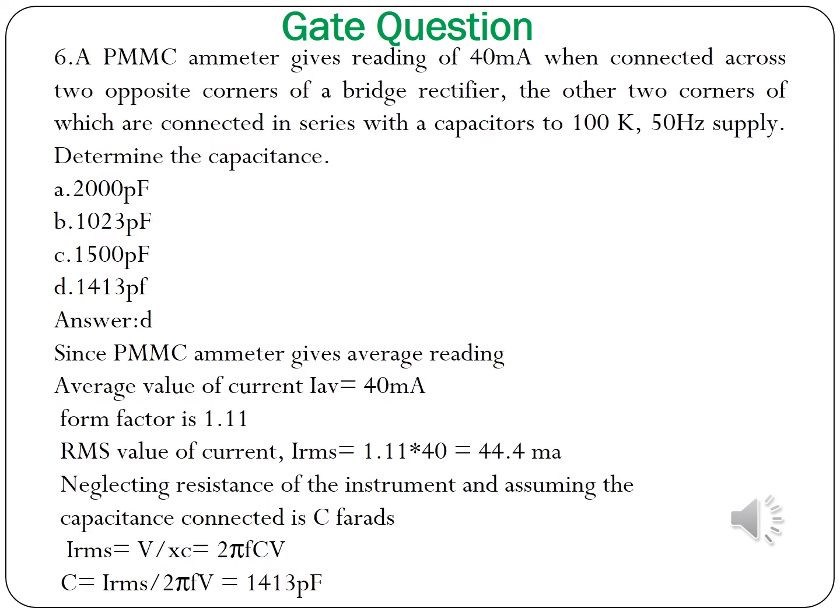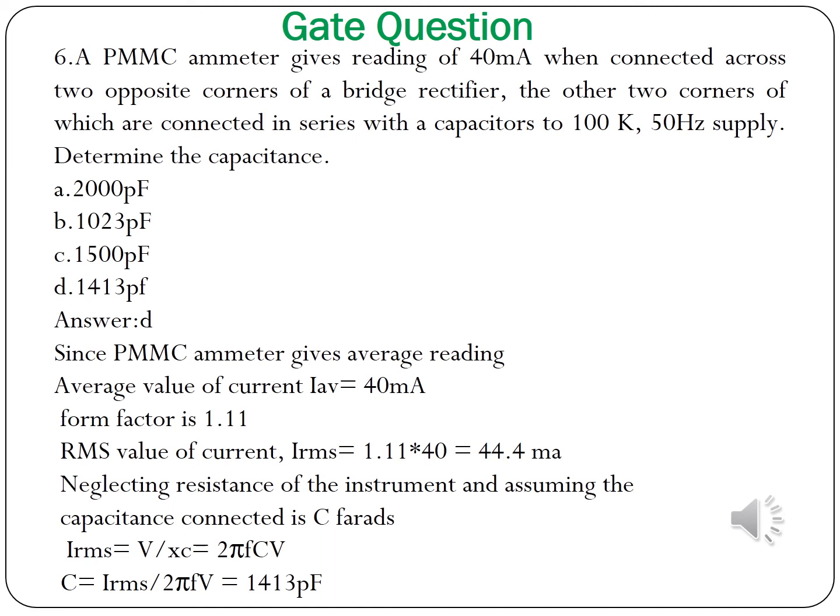The next question: a PMC ammeter gives a reading of 40 milliamps when connected across two opposite corners of a bridge rectifier. The other two corners of which are connected in series with a capacitor, 100 kilo, 50 Hz supply. Determine the capacitance. Option A 2000 picofarad, B 1023 picofarad, C 1500 picofarad, and D 1413 picofarad.